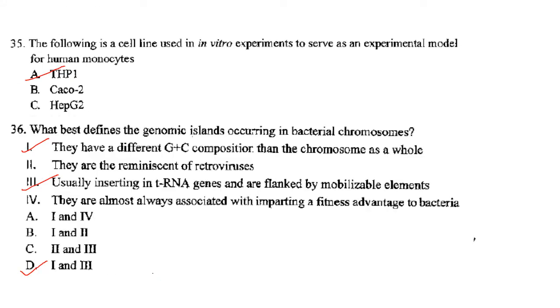Then the following is a cell line used in in vitro experiments to serve as an experimental model for human monocytes. So that is THP-1. Answer is option A.